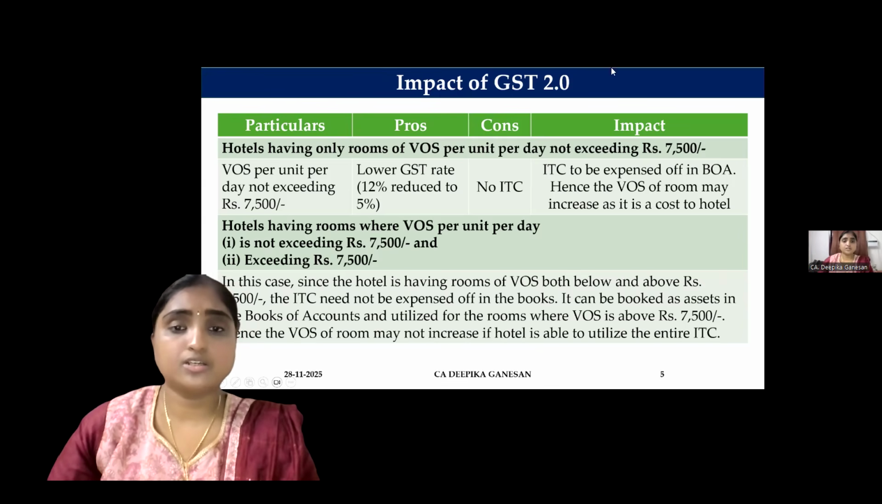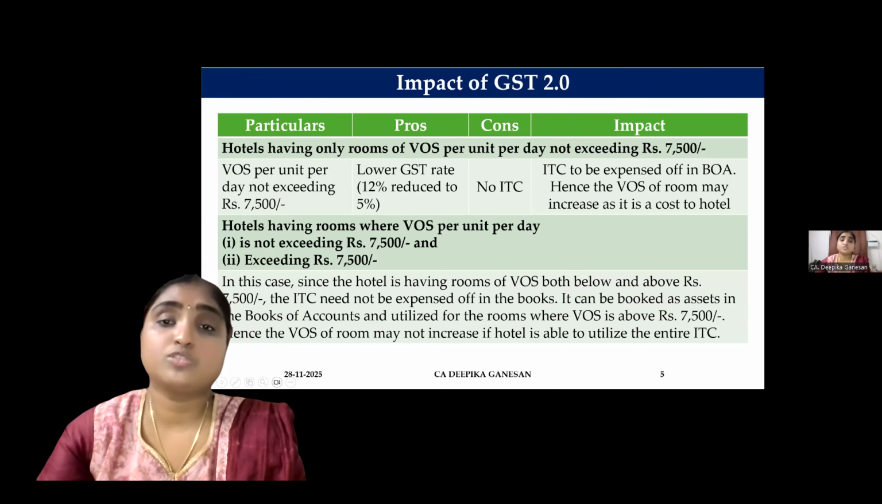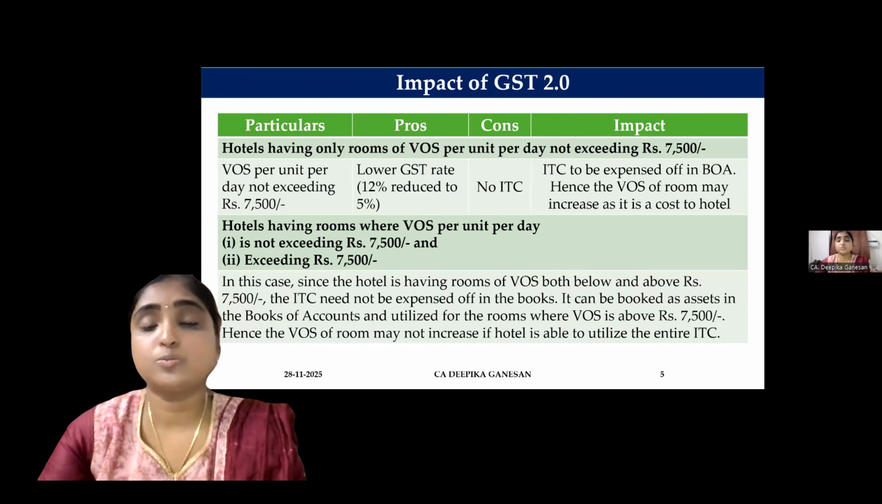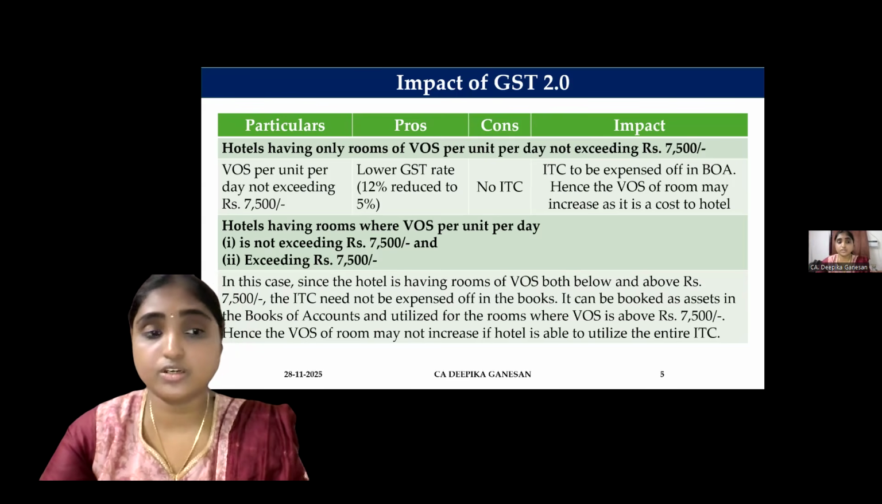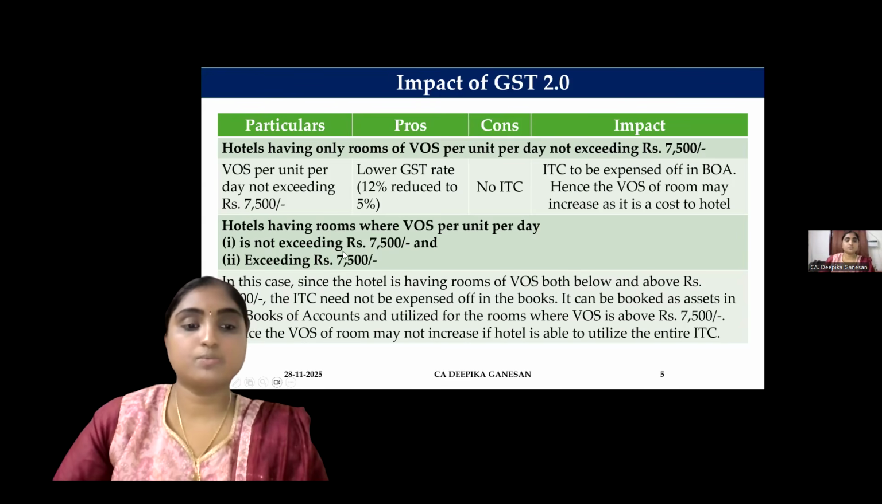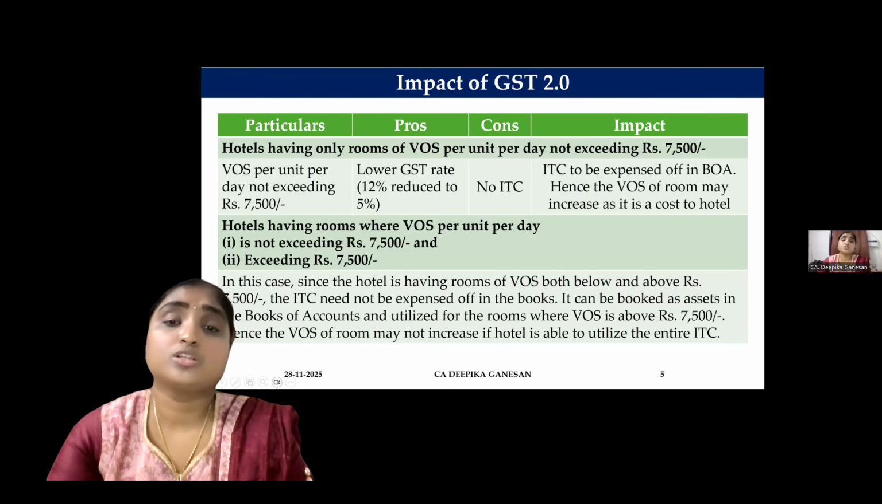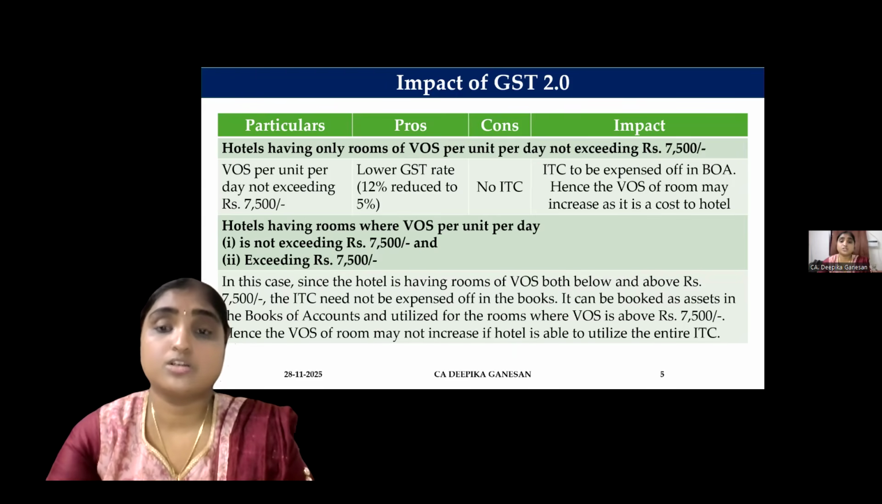Now, the second case is where the hotels are having rooms where the value of supply per unit per day is exceeding 7,500 and also not exceeding 7,500. So both kinds of rooms they have. So in this case, what will happen? There is no explicit condition that in case the hotel is having both kinds of rooms, then they cannot book that input tax credit as an asset.